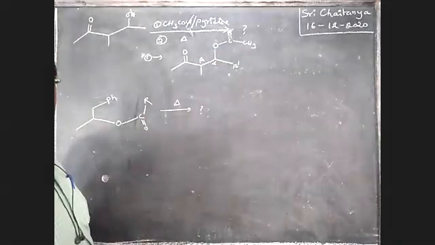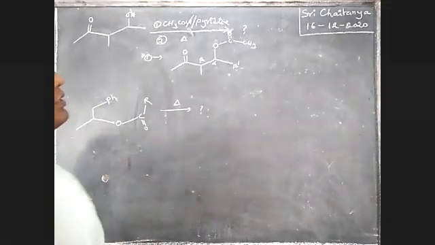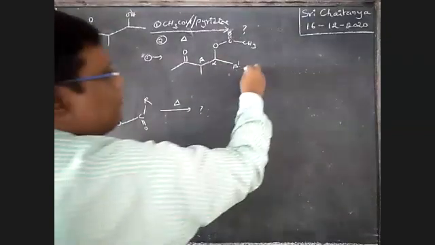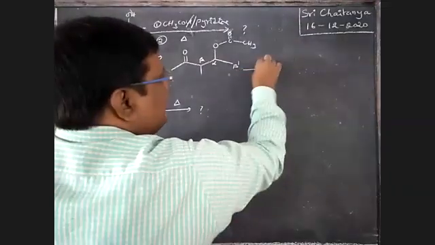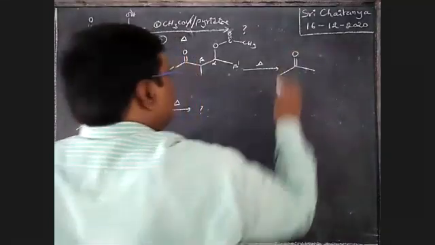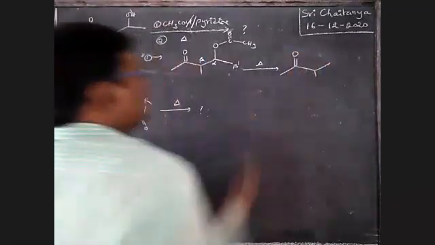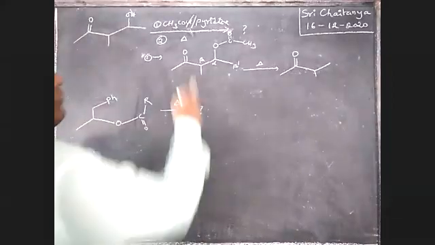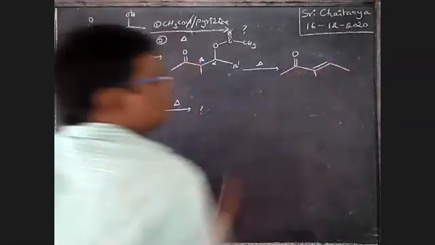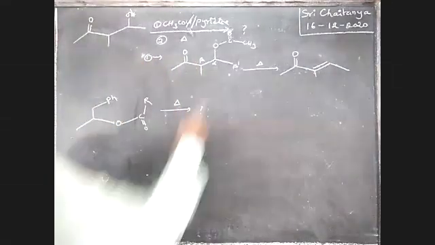From where is hydrogen going out? Observe it. From here, if it is heated, that gives C double bond O. If this hydrogen is removed, this is the alkene.